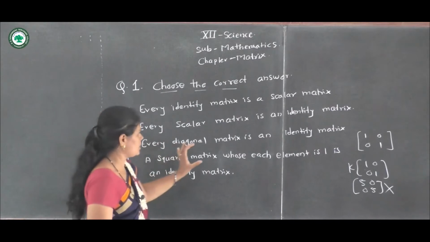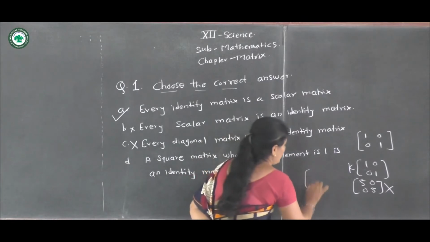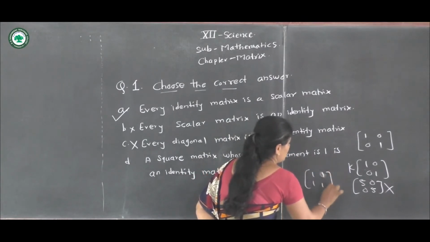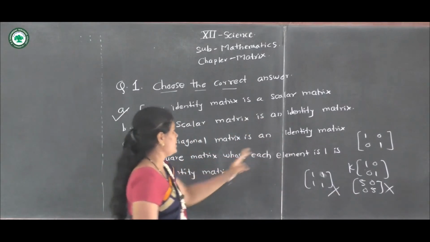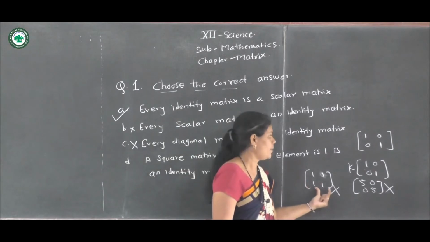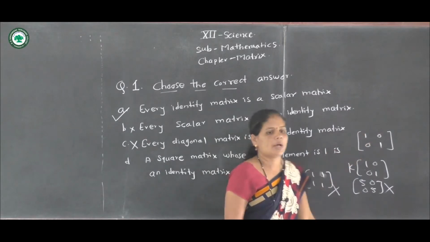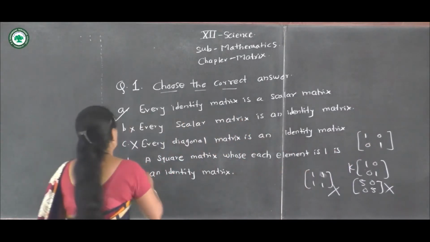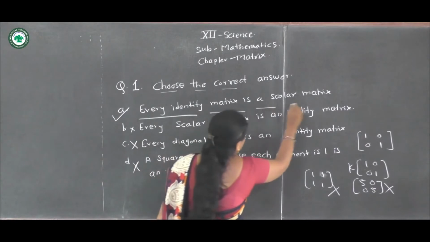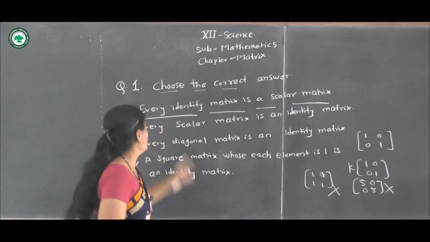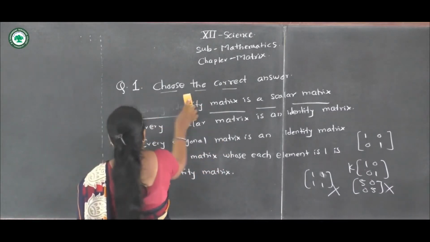Fourth, a square matrix whose each element is 1 is an identity matrix. Each element 1, 1 1 1 1, it is not an identity matrix. In an identity matrix, diagonal elements are 1 and all non-diagonal elements are 0. Therefore, the fourth option is wrong. Therefore, our correct answer is: every identity matrix is a scalar matrix. Then, second question.